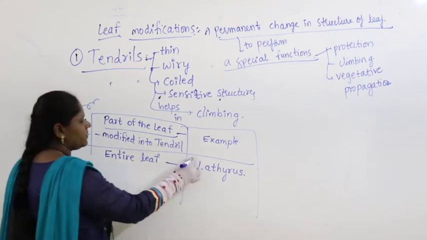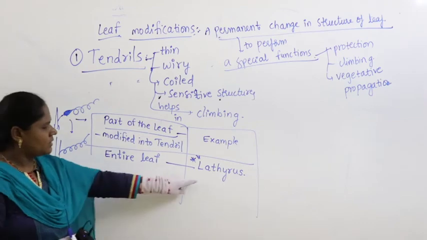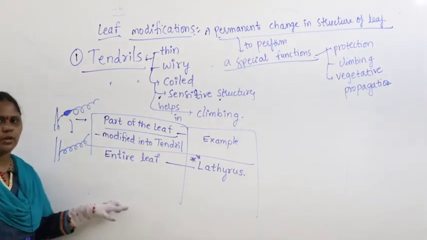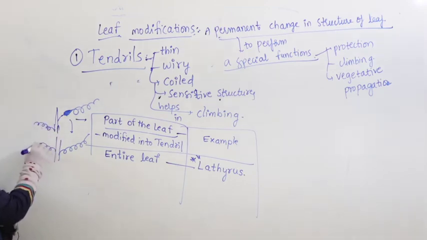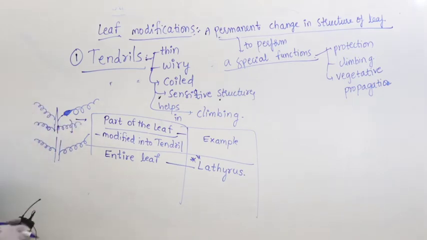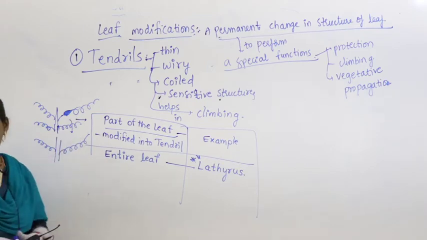Remember examples. Examples are very important, and in this example which part is modified into tendril is also important. So maybe here this plant has all leaflets, and the entire leaf gets modified into tendril. That means in place of leaves what you find is tendrils.